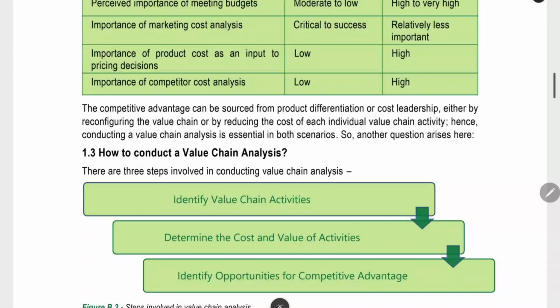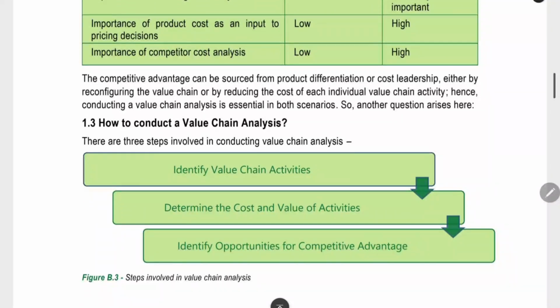And then competitor cost analysis. Cost is not important in differentiation, but it is important in cost leadership. Even the competitor's cost is also important. The competitive advantage you can achieve in either manner, cost leadership or product differentiation.